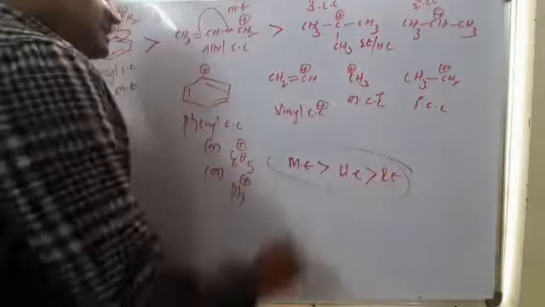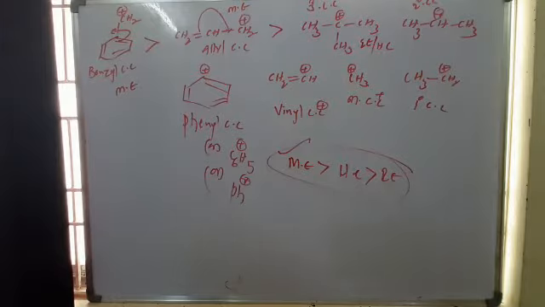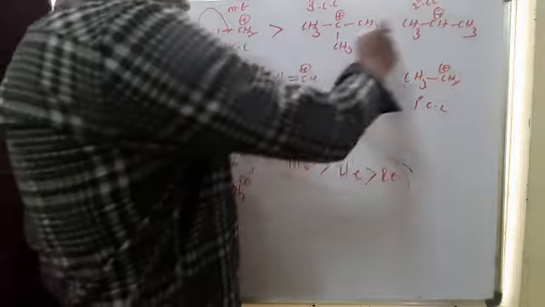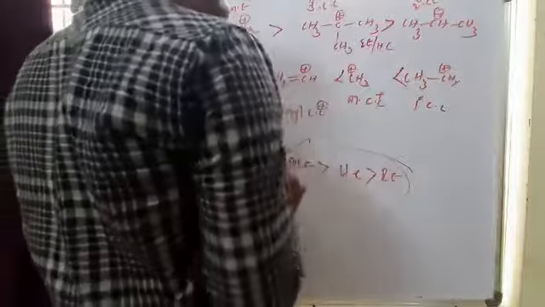So if any species has a mesomeric effect, it is more stabilized. So always benzyl is more stable, then allyl, then tertiary, then secondary, then primary, then methyl carbocations.